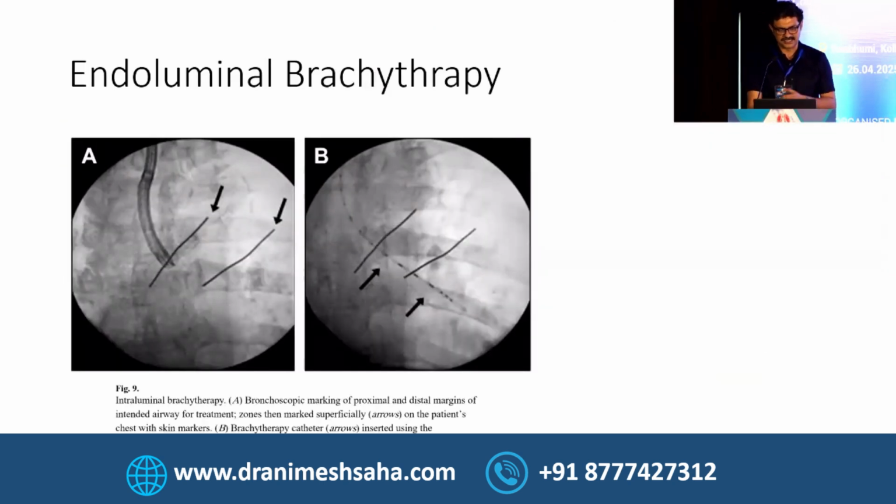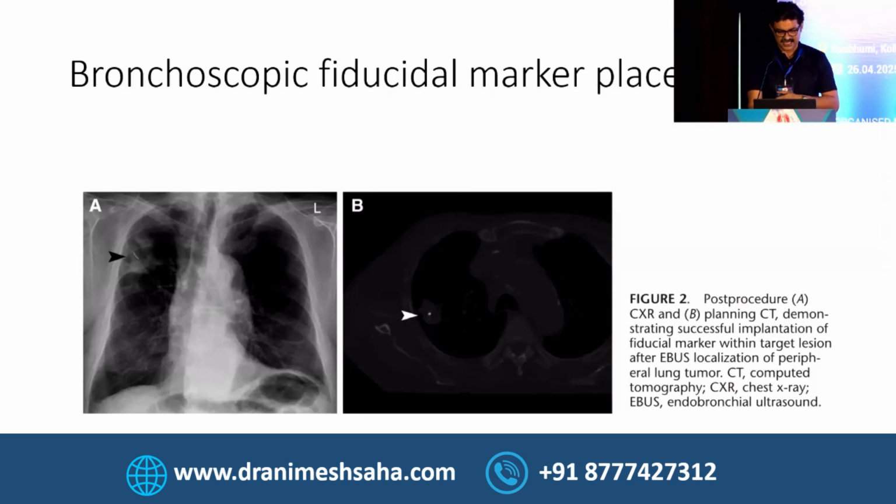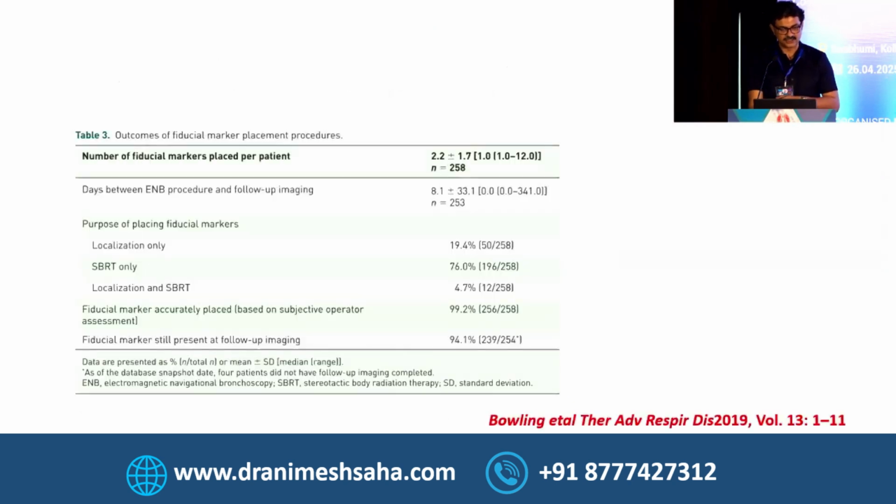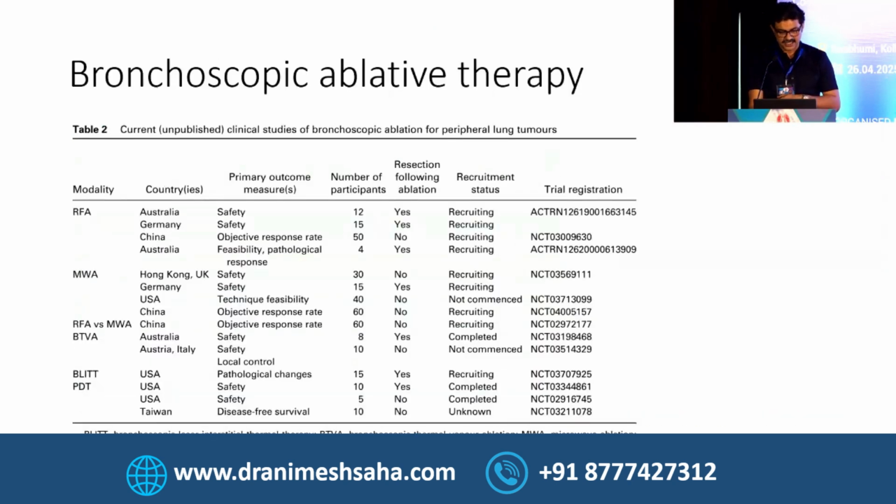Now, these are new things coming up, like endoluminal brachytherapy, where we help to put the guide wire or the catheter in the proper place so that endoluminal brachytherapy can be done. It has been recommended for various cancers, also for tracheal cancers. And fiducial marker placement for small nodules, where surgery can be guided with those markers, is also being placed. Bronchoscopic ablative therapies are coming on already.